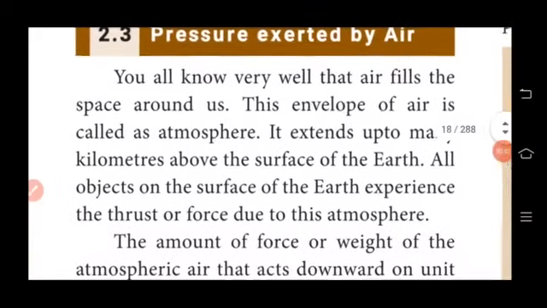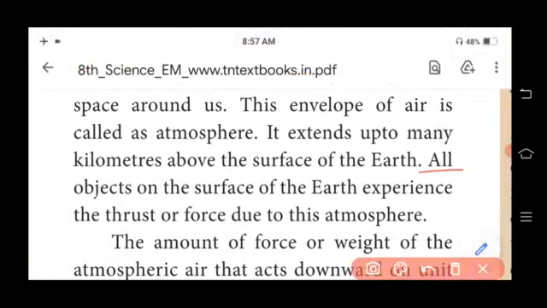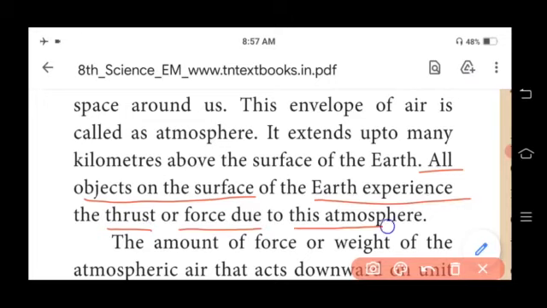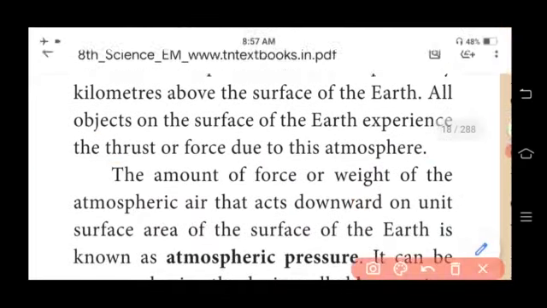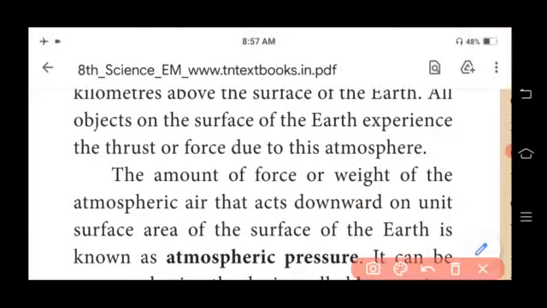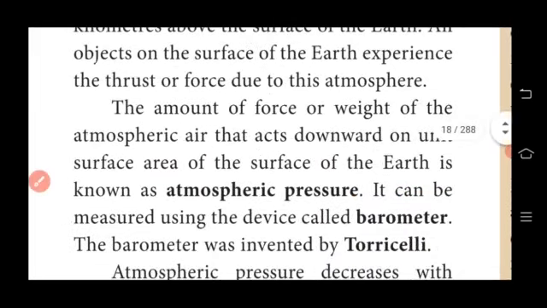All objects on the surface of the earth experience the thrust or force due to this atmosphere. The amount of force or weight of the atmospheric air that acts downward on unit surface area of the surface of the earth is known as atmospheric pressure.